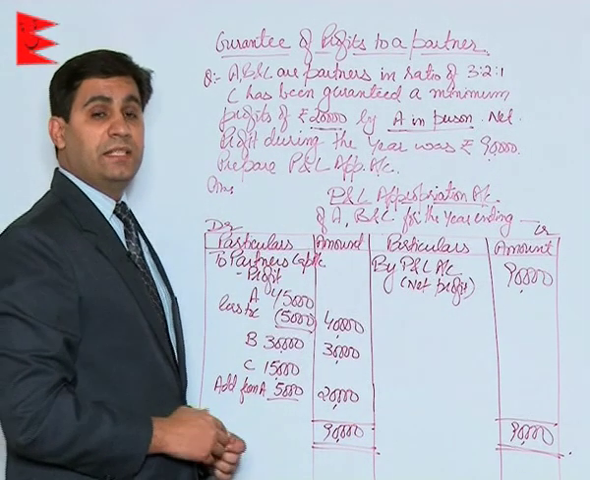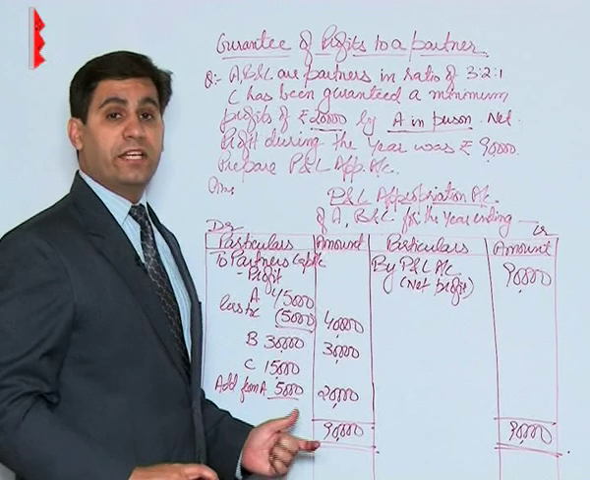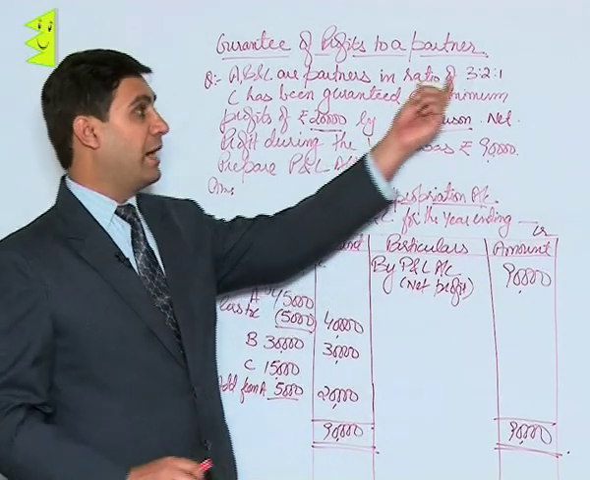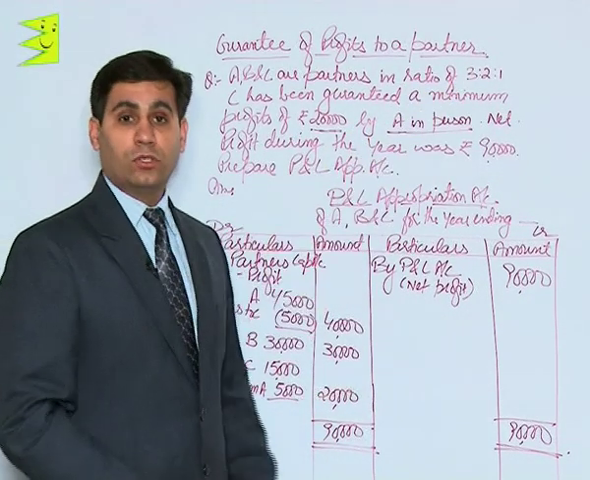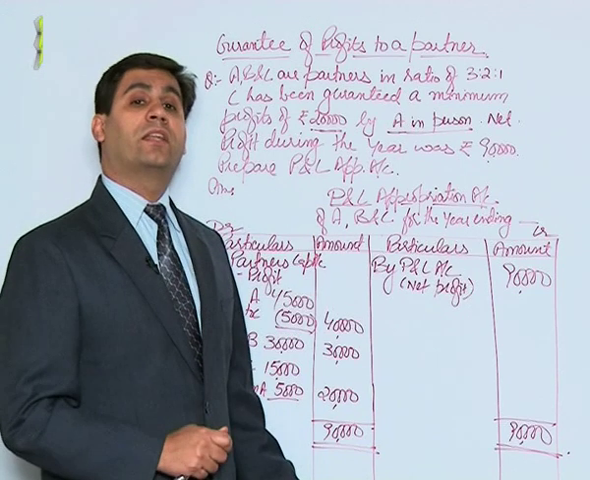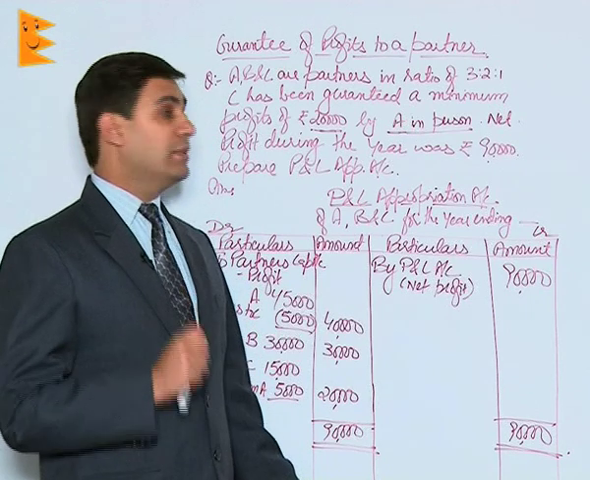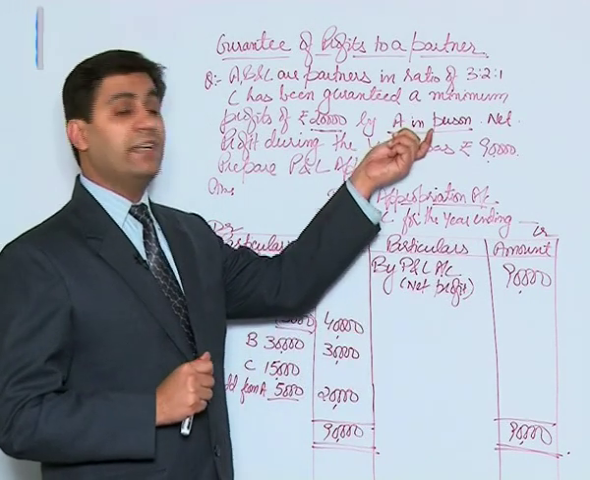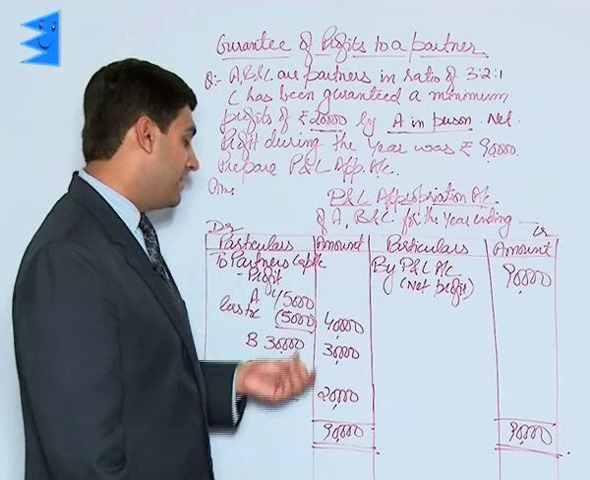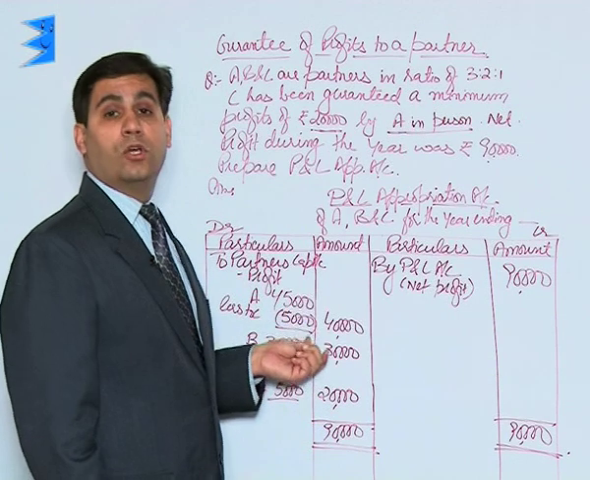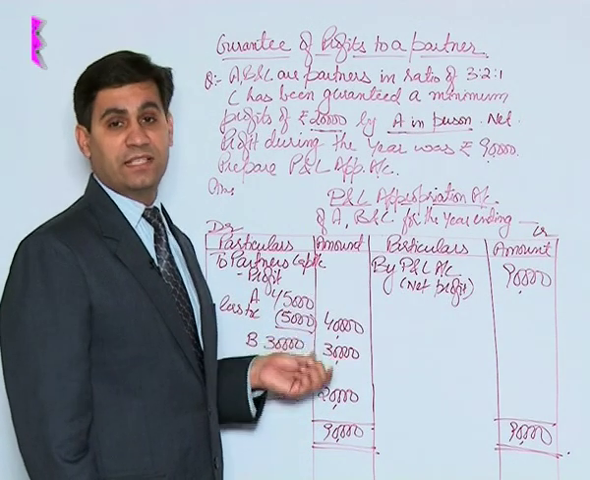So now students, it can be seen that in case it has been guaranteed by the firm, then the old partners will bear that in their profit sharing ratio, or in some cases the ratio for guarantee might be different. It would be mentioned in the question. And in case a personal guarantee has been given by any partner, he is the only one who will bear the deficiency in case it arises.